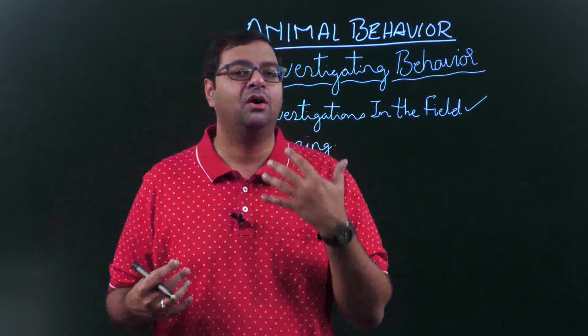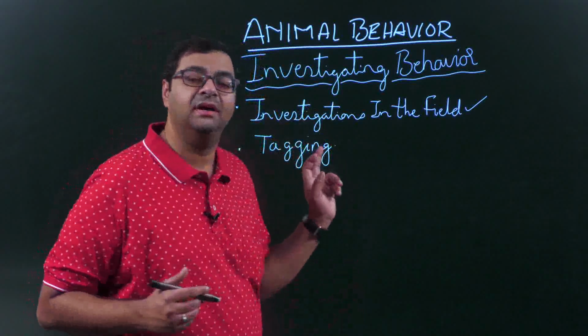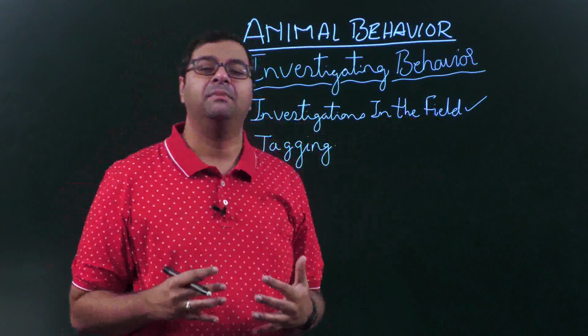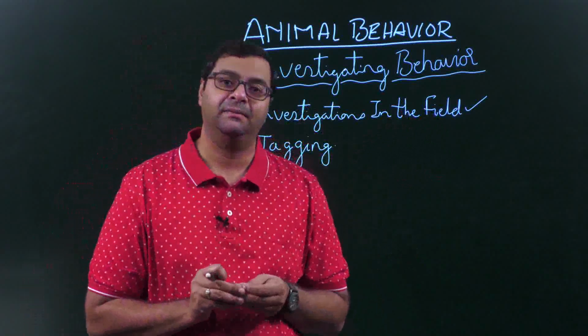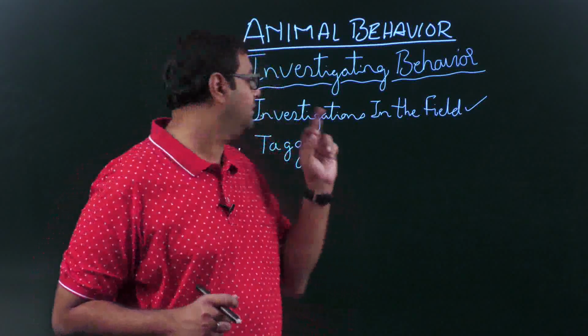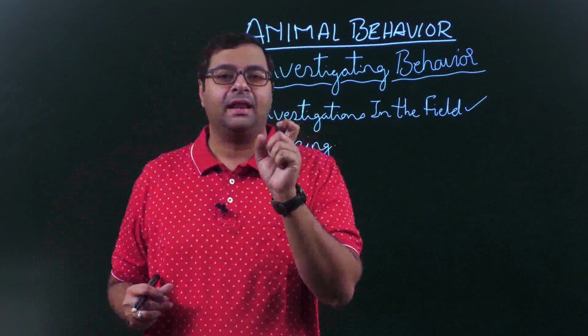How am I able to tell all this information? Because this information has been investigated by the scientists in the field. They go to those places where the animals are staying.